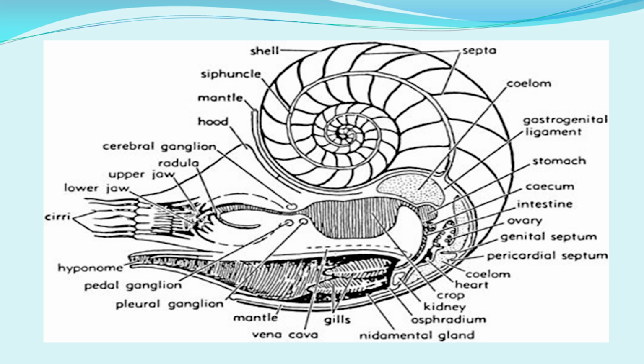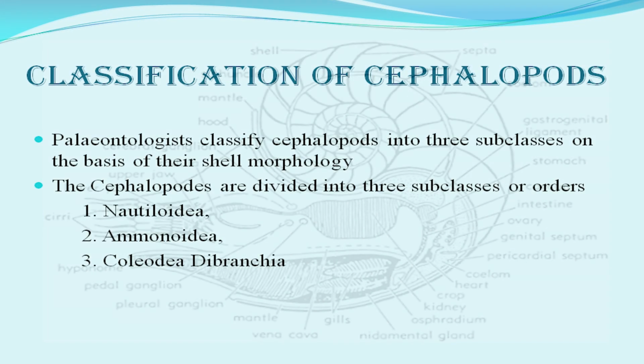In this you can see the gastrointestinal ligament, stomach, intestine, ovary, heart, kidney, and gills on the opening side, and so on. The lower jaw and upper jaw are also present. The hood, shell and the siphuncle, that tube-like formation, are all present. This is the cross section of a cephalopod, in which we can see the morphology.